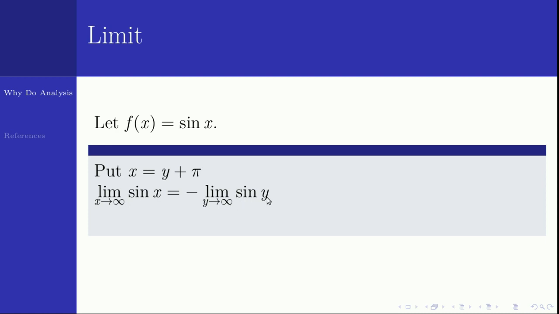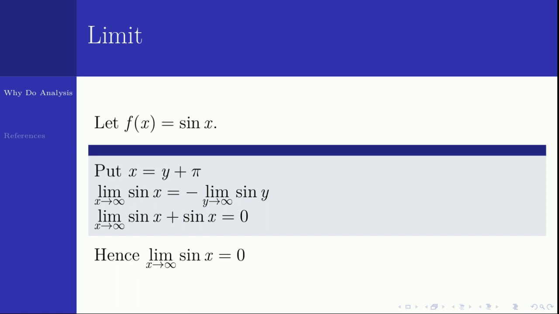So this will give you limit x tends to infinity sin x plus limit x tends to infinity sin x equal to 0, which is 2 times limit x tends to infinity sin x equal to 0, and it will give you limit x tends to infinity sin x equal to 0. Do you find any problem there?